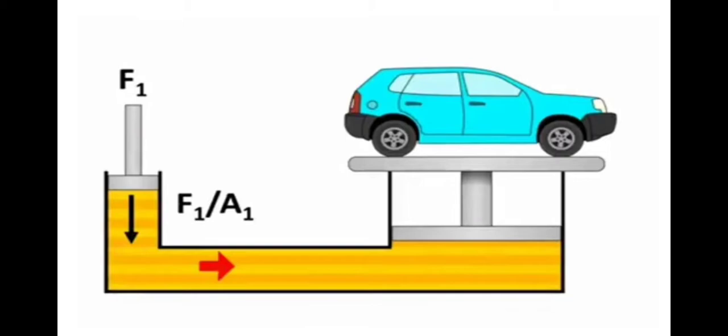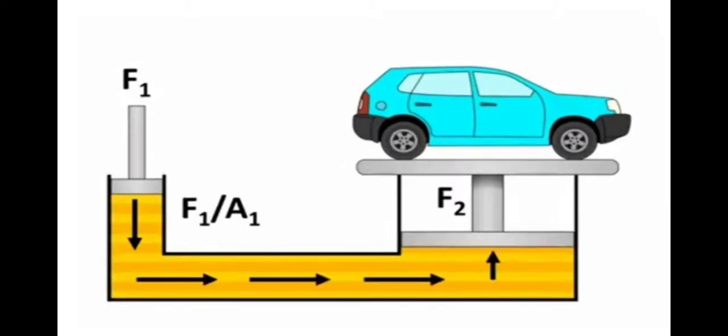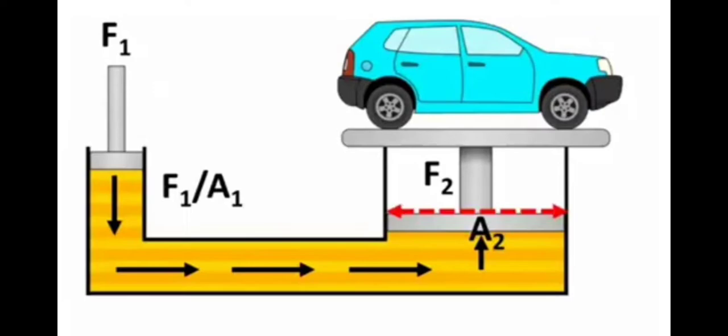Pressure on the piston of small area is given by P is equal to F1 by A1. Applying Pascal's law, the pressure on the large piston of area A2 will be the same as that on the small piston. Therefore, P is equal to F2 by A2.